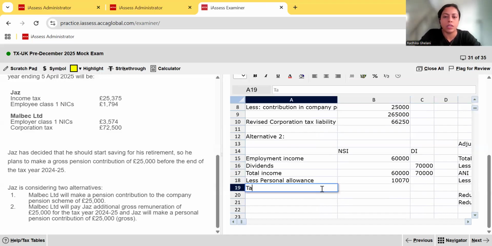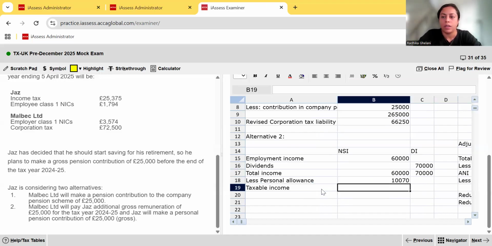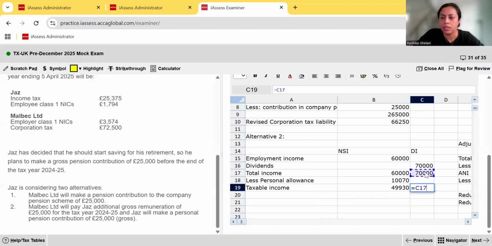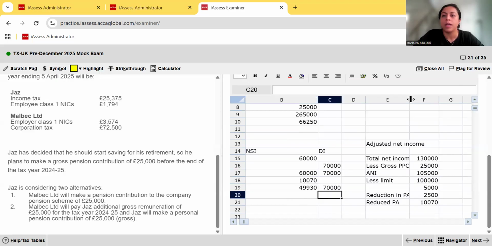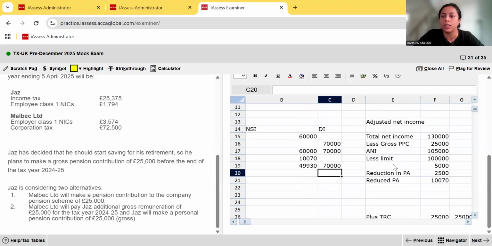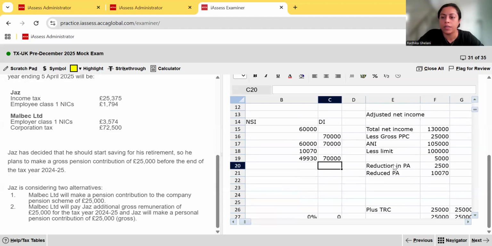So this now gives us taxable income. Taxable income is going to be 60,000 minus 10,070 is going to give us 49,930, and then this remains at 70,000. There's nothing we deducted there. Now, before we do our income tax computation, remember one thing, that we had gross PPC, right? So gross PPC, gross GAD, whenever that's there, our bands are going to be affected, meaning we need to do band extension.